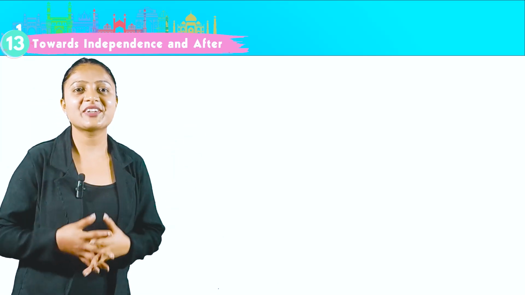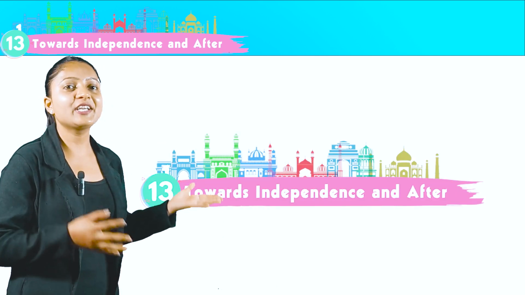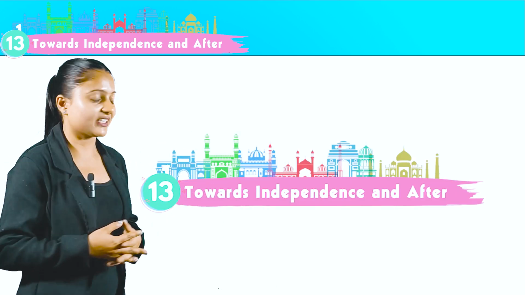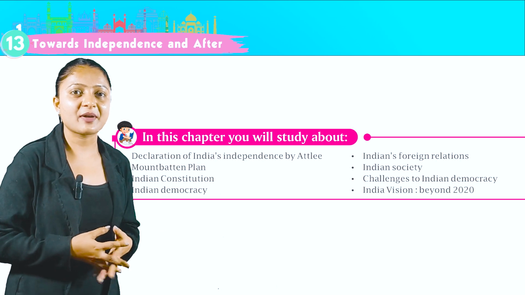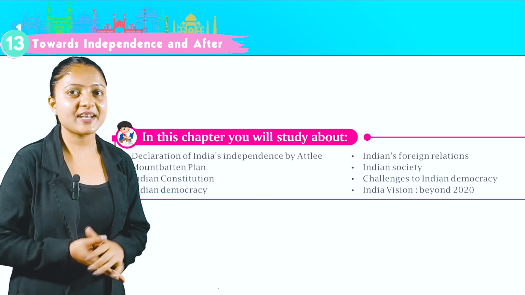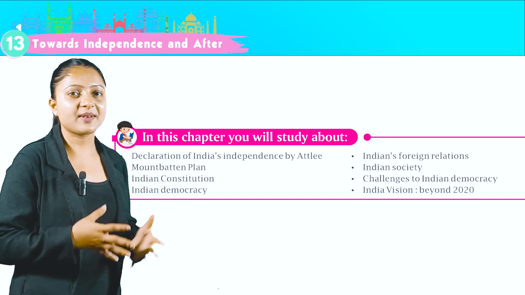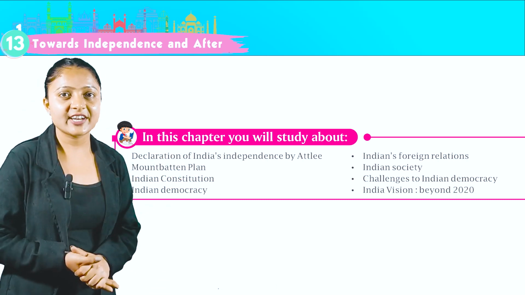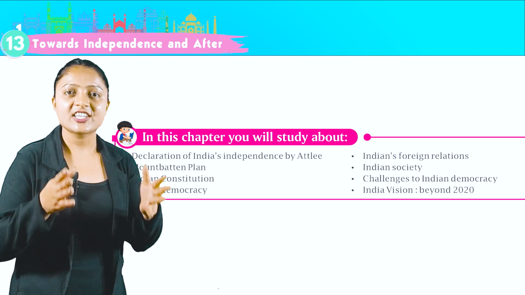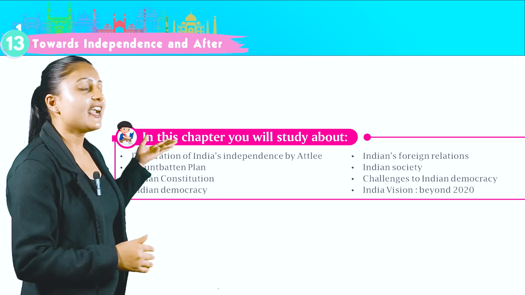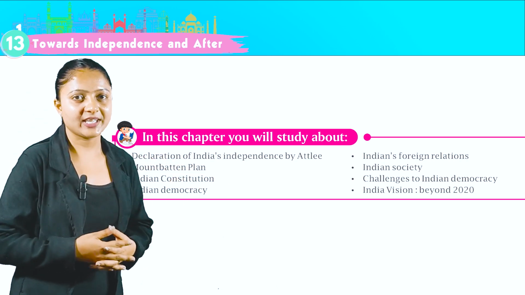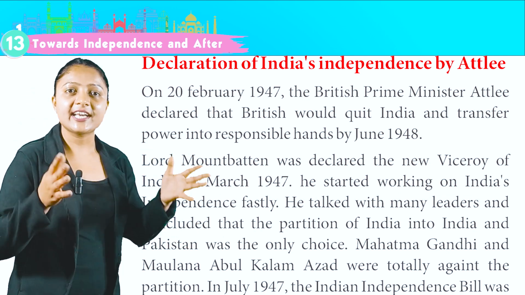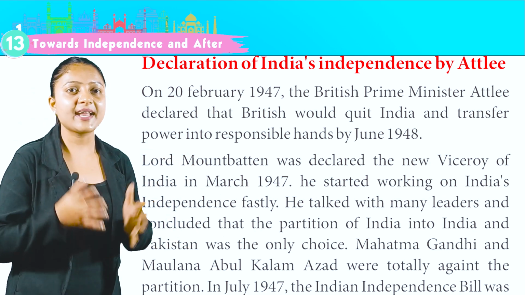So are you ready to start this last chapter of our history book, which is chapter 13, Towards Independence and After. In this chapter you will study about Declaration of India's Independence by Attlee, Mountbatten Plan, Indian Constitution, Indian democracy, India's foreign relations, Indian society, challenges to Indian democracy, India vision beyond 2020. So let's first begin with Declaration of India's Independence by Attlee.